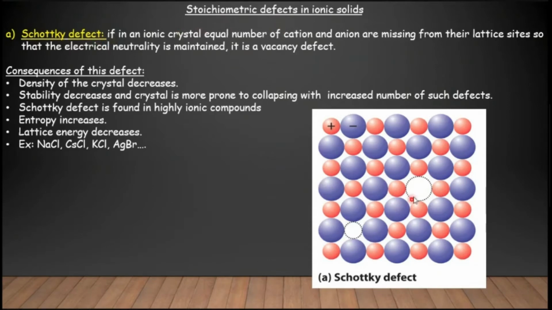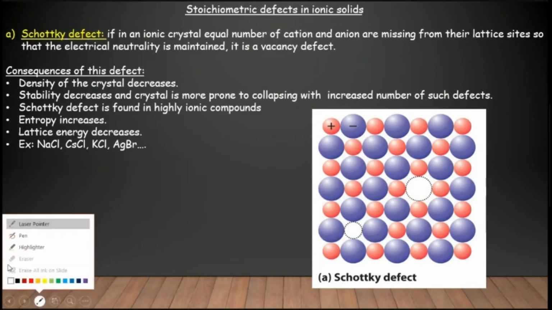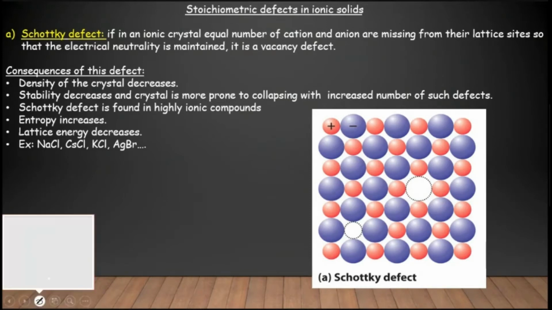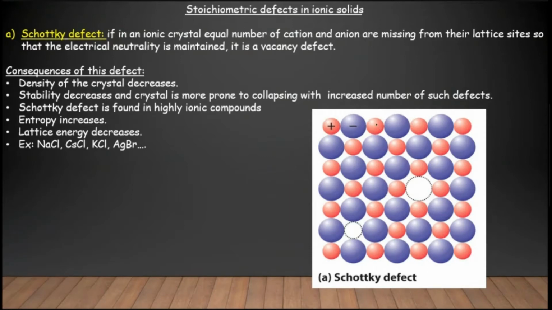Here you can see an example. This positive ion and negative ion are arranged one after the other, right? There is a positive ion and negative ion, positive, negative.